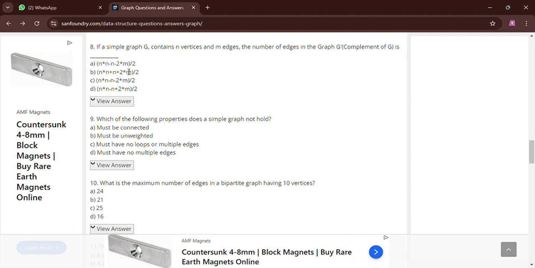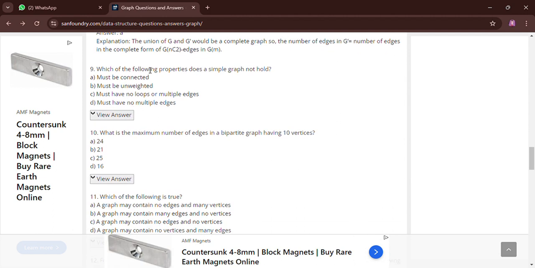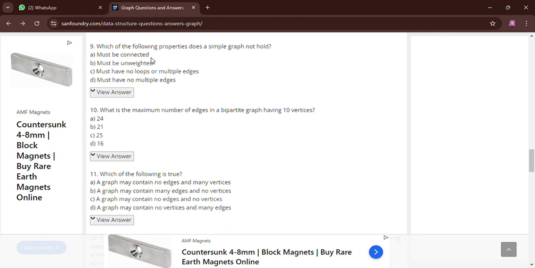Okay, the answer will be n into n minus 2 into m divided by 2. The answer will be first. We can also see the example or the explanation.